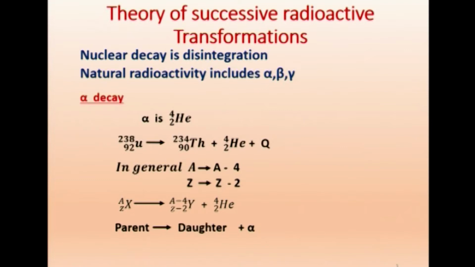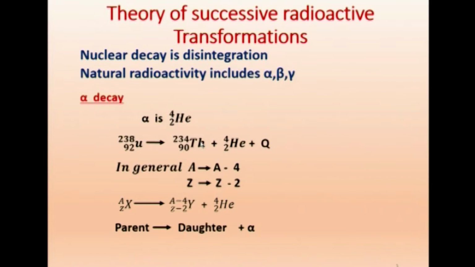So, uranium 92 238 is the parent. It emits one alpha particle. What happens? It becomes thorium, because one alpha particle has come out. What is left is thorium 90 234, and this Q is the energy release. Why is this energy released? Because uranium has less binding energy than thorium. So, the difference in binding energy will be liberated as energy Q. That Q will be carried as kinetic energy of the alpha particle which is emitted.